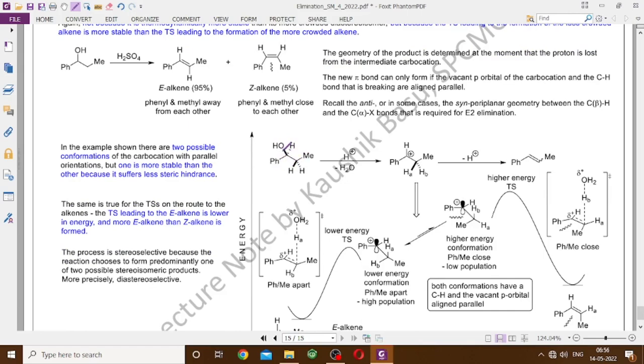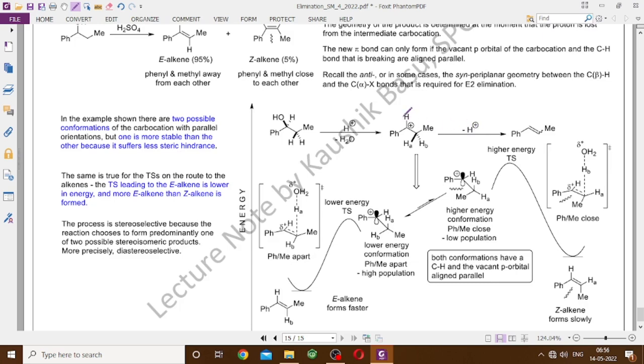If you take the other enantiomer, that will also give you the same carbocation, so we will get the same product ratio. But you have taken one particular stereoisomer, so here generate the carbocation with H plus. From this carbocation, when you lose an H plus from this side and you will get an alkene from here. Now there are two hydrogens here, and these two hydrogens are different. So this one is HA, this one is HB, and you can either choose to eliminate HA, then you will get one alkene, or you could choose to eliminate HB, then you get the other alkene.